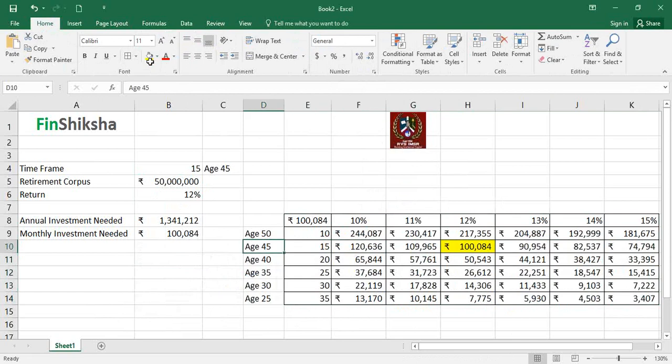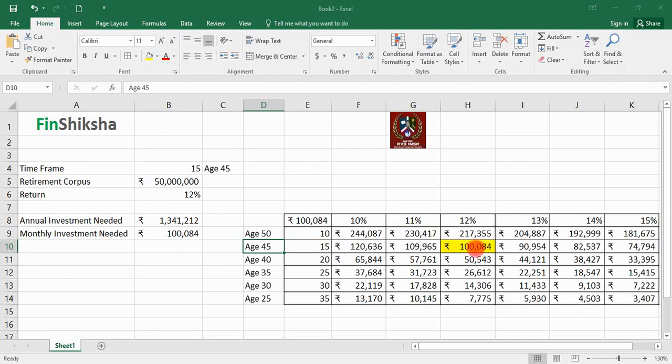We said at the age of 45, there are 15 years left to invest till the age of 60, and we're assuming a 12% return based on these parameters for those 15 years or 180 periods. If you invest 1 lakh rupees every month, that's going to end up with 5 crore at the end of it.